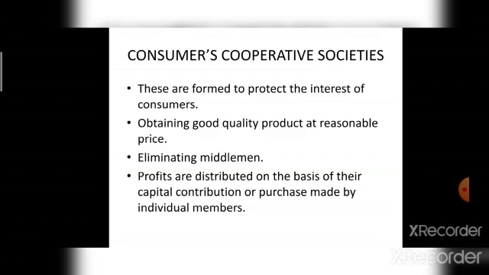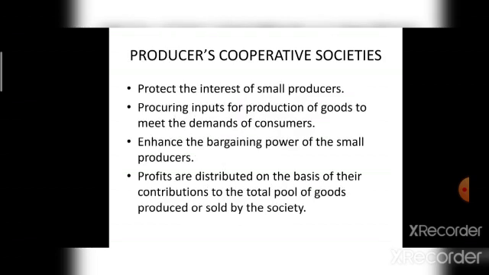And the second type of cooperative society is the producers cooperative society. The producers cooperative societies are established to protect the interest of small producers. The members, comprised of producers, procure inputs for production of goods to meet the demands of consumers.